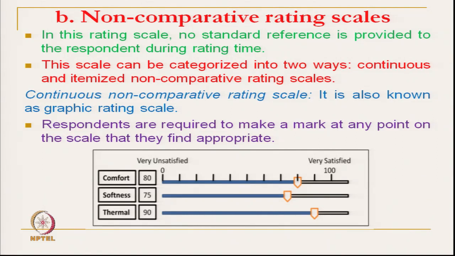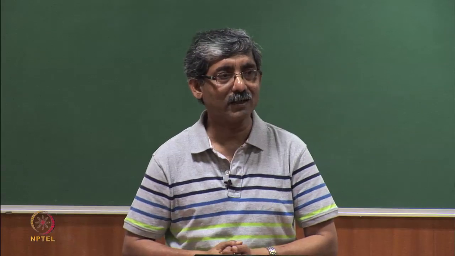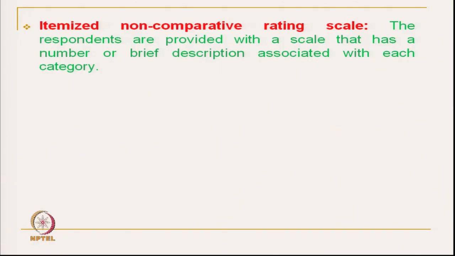So, there is no comparison. Suppose for a particular garment we take, say, 100 respondents. They give all these values, then we use some statistical technique to arrive at a certain value. Okay, so this is the continuous one.